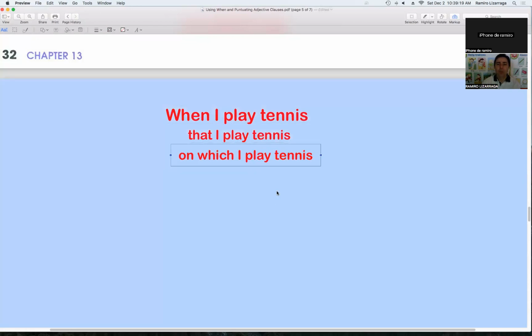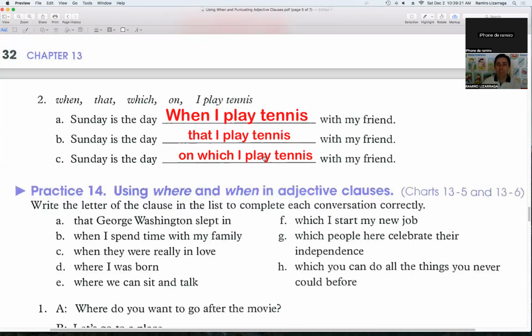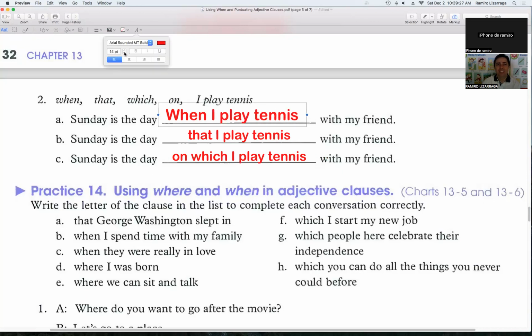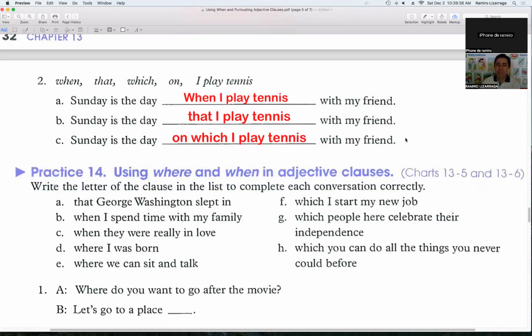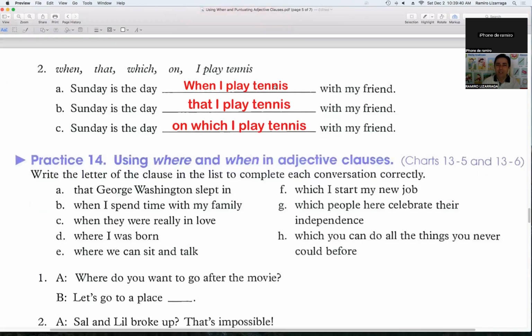What do you think, guys, about this activity? You know, making adjective clauses with when. Do you think it's easy? This is pretty easy, right? Are you more familiar making adjective clauses? How do you feel making adjective clauses now?